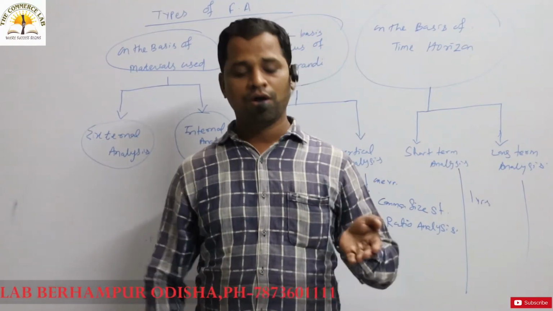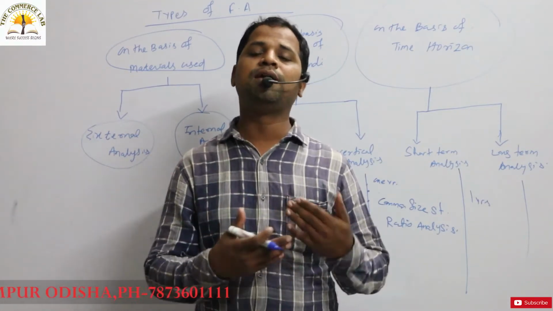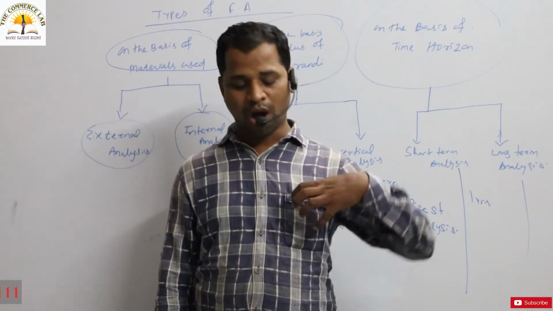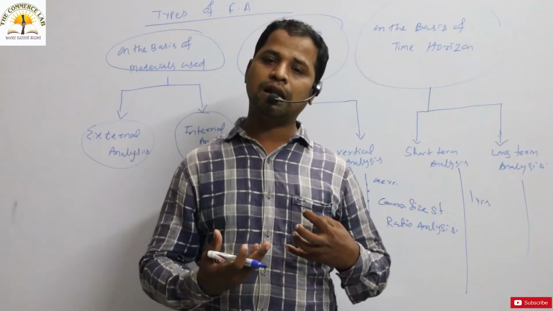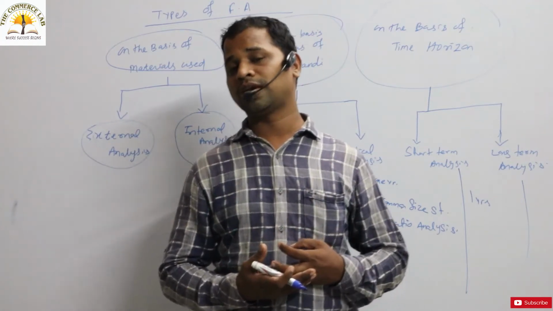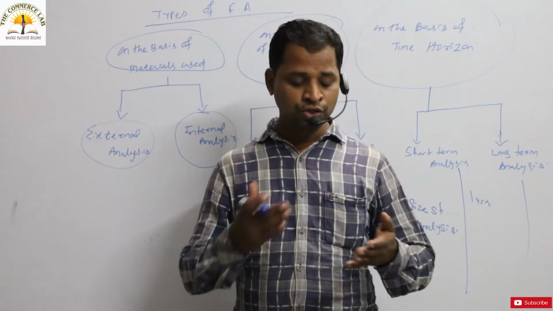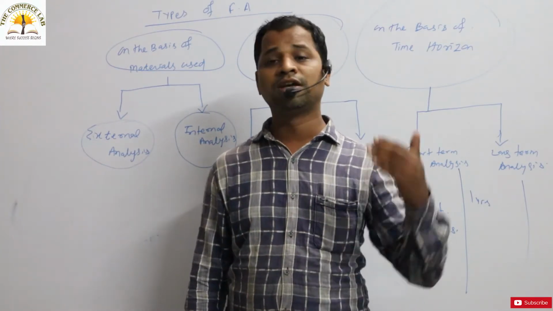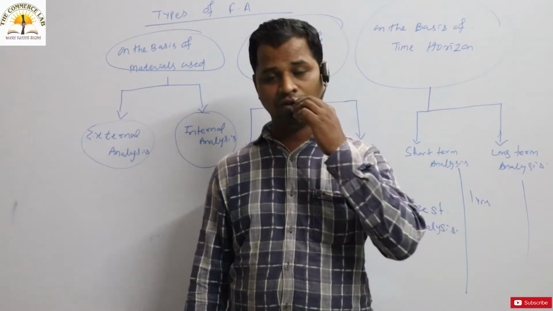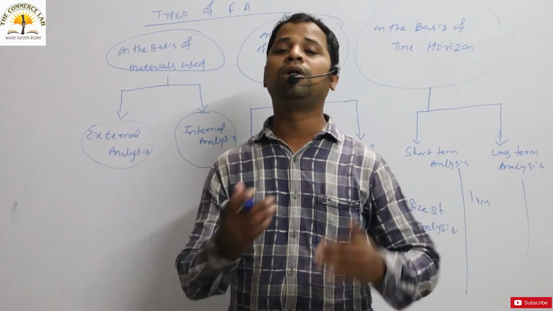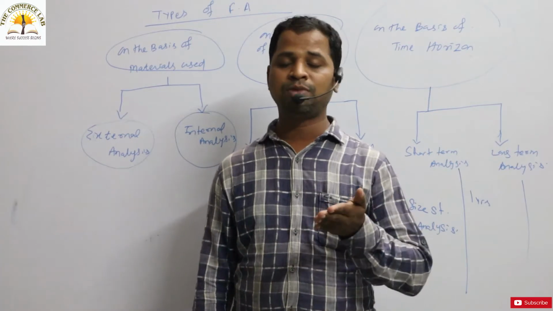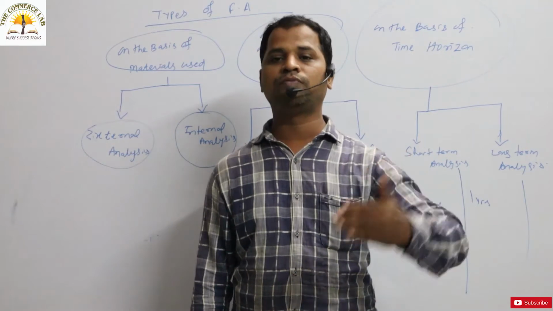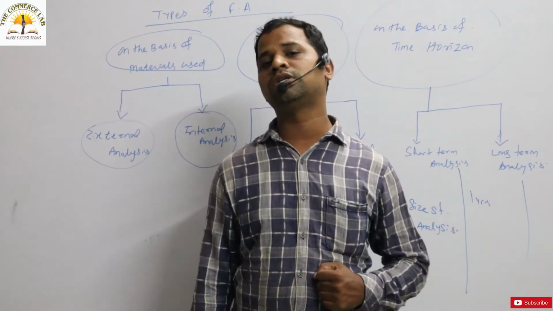Liquidity मतलब क्या है? Whether you are able to pay as and when due, then that is known as liquidity. Okay, जब कभी भी कोई भी obligation आए तो आप अपना obligation को fulfill कर लेते हो, वो क्या है? आपका liquidity position sound है. It means you are financially strong. Suppose your current asset is 10,000 but current liability is 15,000. That means your current asset is not sufficient enough to cover the current liability. That means your liquidity position is low. If the current asset is 15,000 and current liability is 10,000, it means current asset is sufficient enough to cover the current liability. That means your liquidity position is quite good.